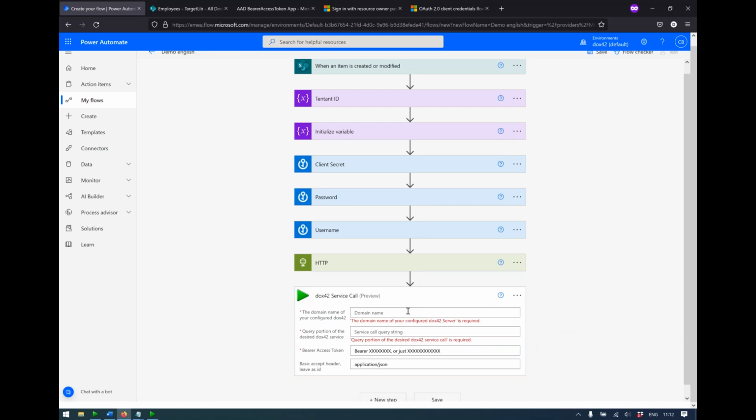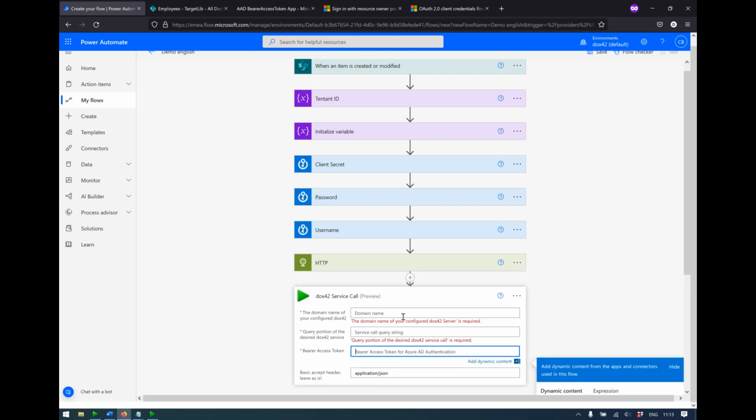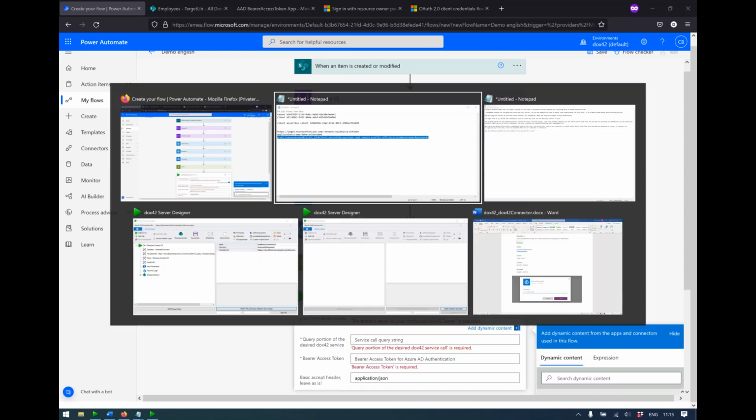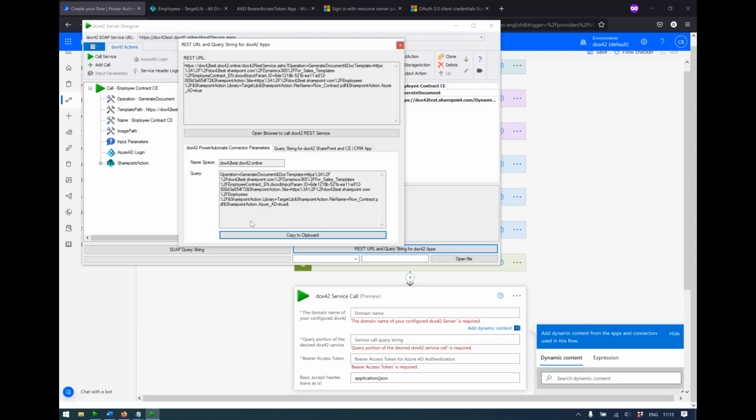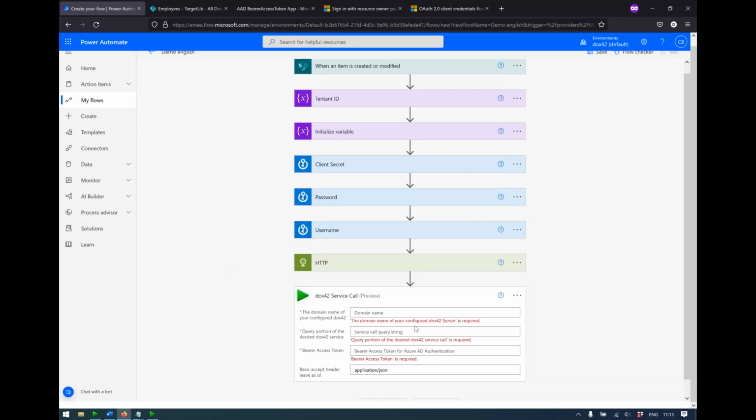That also means that you do not necessarily need a bearer access token from Azure. You could also have an API key of any other service if you need it. So I'm going to retrieve the parameter values from the Service Designer. This is the same call.